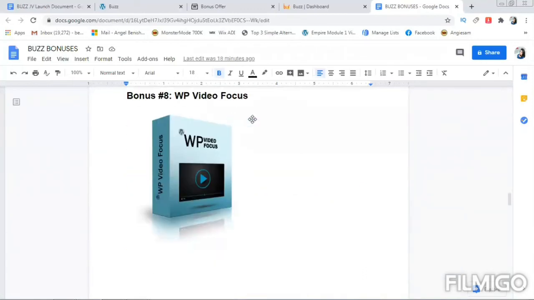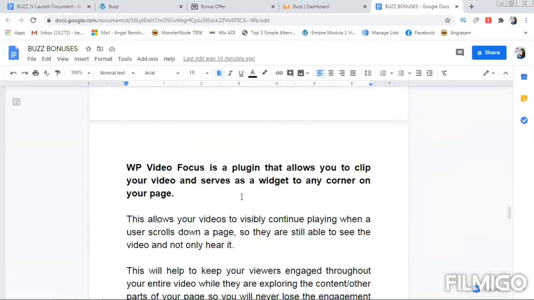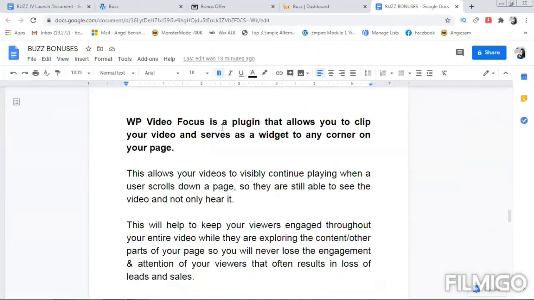And then WP Video Focus, that's bonus number eight. And WP Video Focus is actually a plugin, and it allows you to clip your video and serves as a widget to any corner on your page.